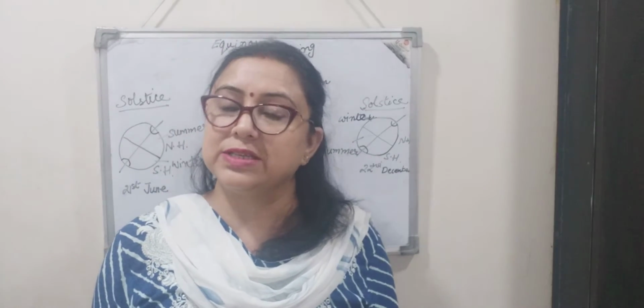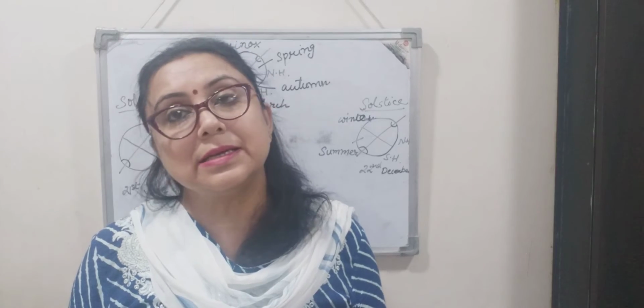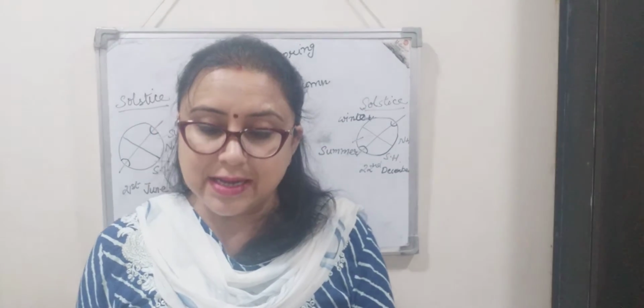The earth is said to be at equinox, right? Now let us see these positions.